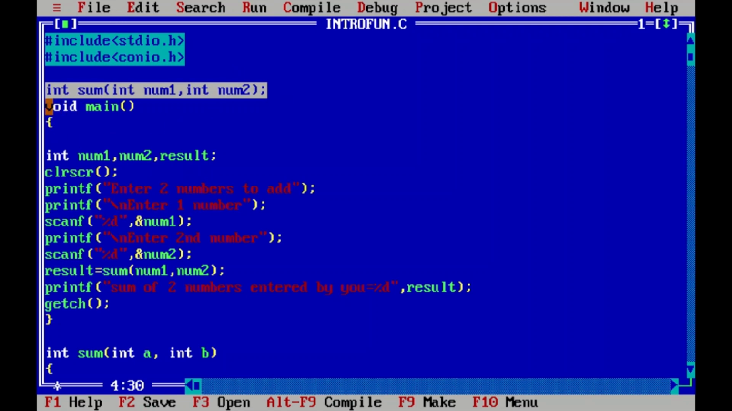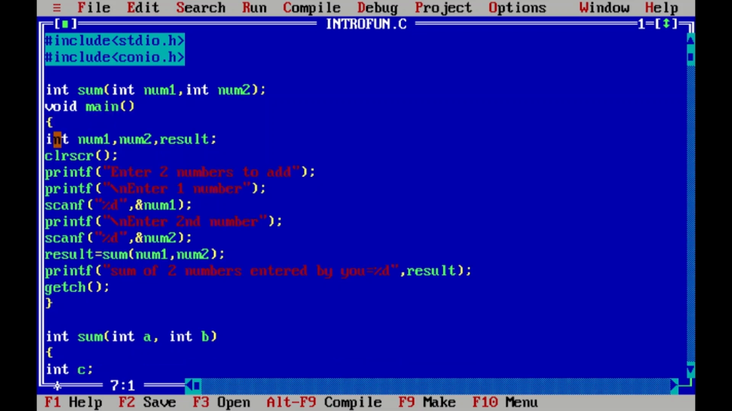This is the beginning of main function, and these are the three variables that will be used: num1, num2, and result. These three are the integer type. This is clear screen function. This line of statement, printf enter two numbers to the user, will prompt the user to enter two numbers. This will print enter first number. This line will read first number from the user. This line will prompt enter second number. Then this line will read second number.